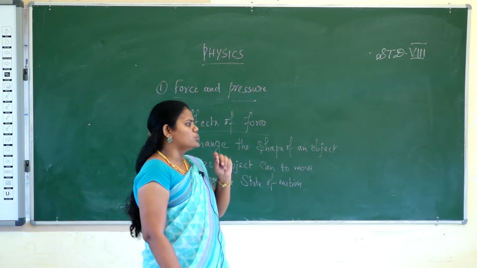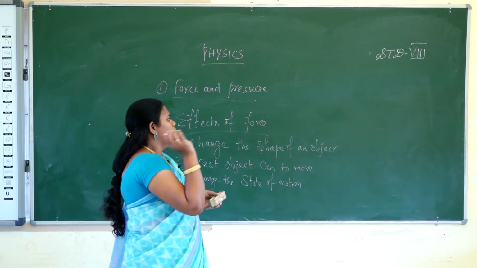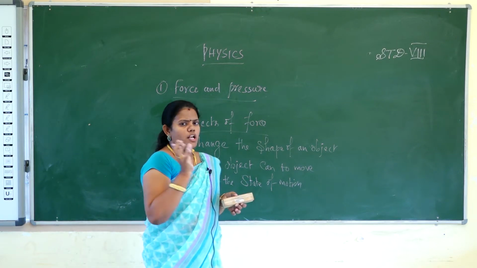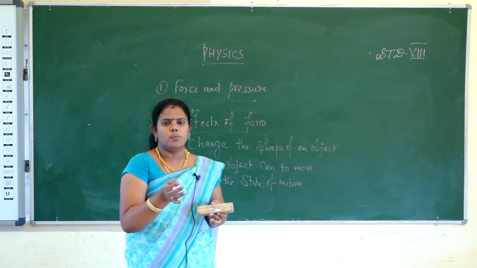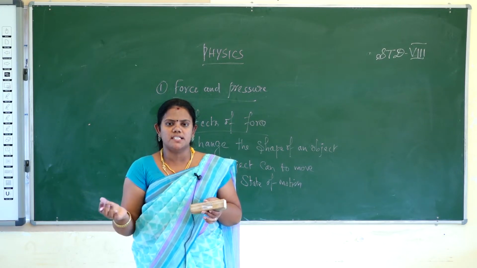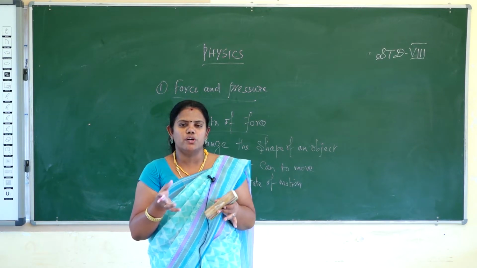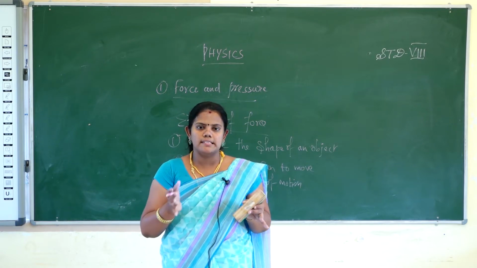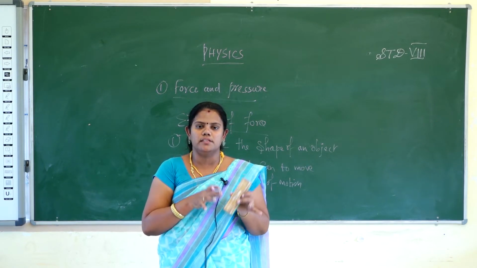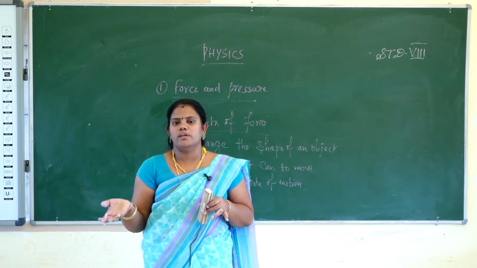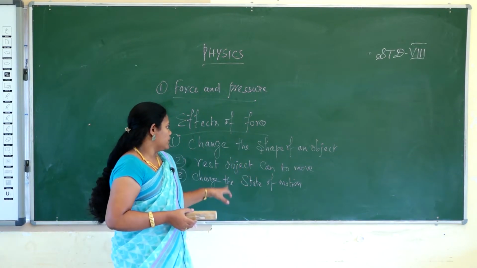Suppose the ball is moving from one side to another side. Another ball is moving from the opposite side. It can easily change the direction of the first ball. So that is, when force is applied to any one thing, it will affect another thing. So okay, then go for the next one.